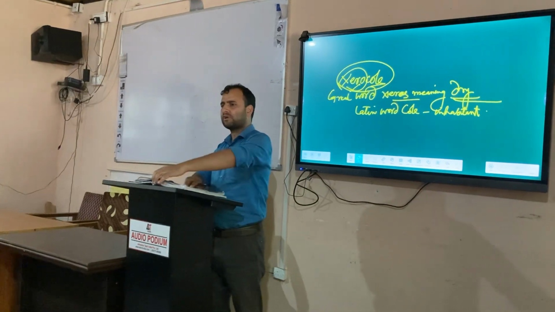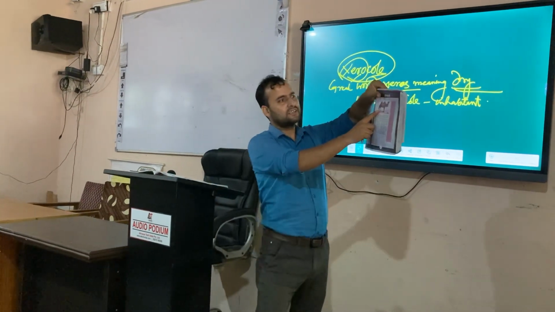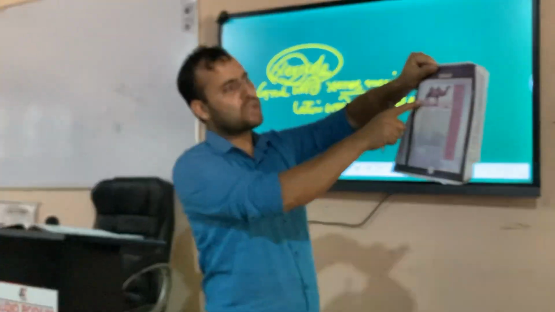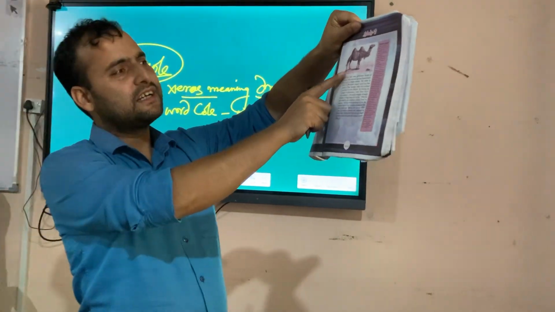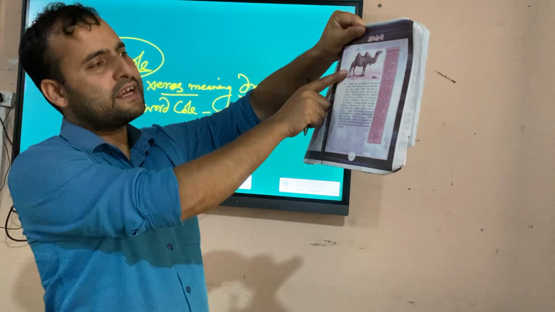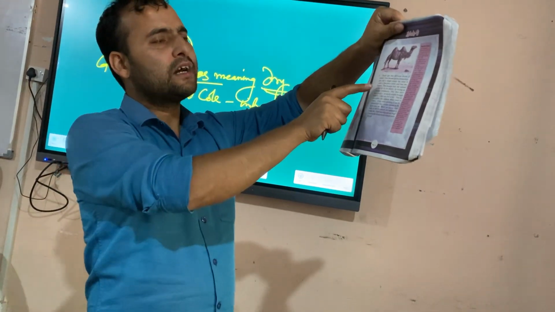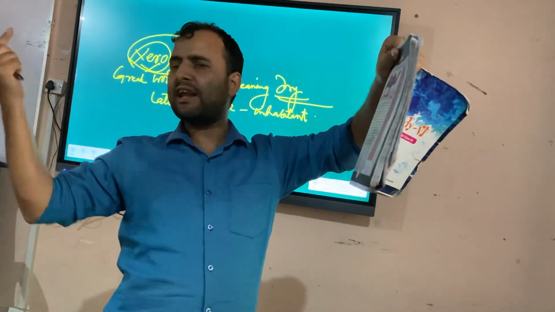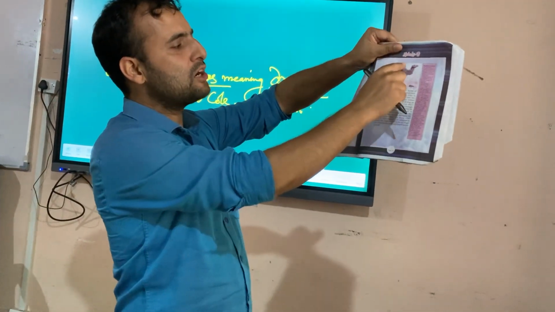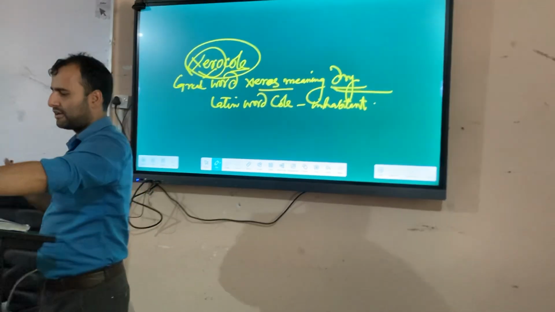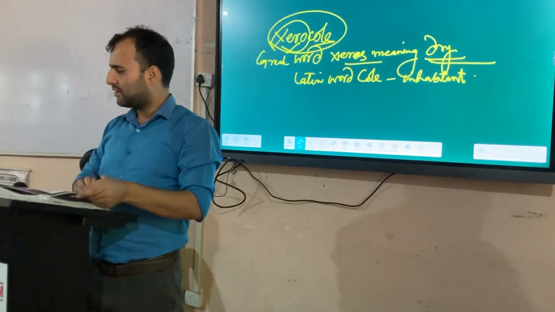So two humps look like this. This one is the Bactrian camel. You can see, look at this. This is the Bactrian camel, and this one is the dromedary type. That camel has only one hump, and the other has two humps. Okay, you got it, dear students?